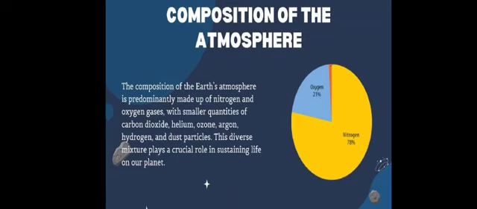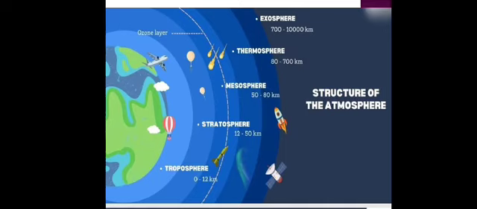And the structure of the atmosphere is divided into five main layers: troposphere, stratosphere, mesosphere, thermosphere, and exosphere. Now, the troposphere. This is the lowest and therefore the densest layer of the earth's atmosphere, containing the bulk of the atmosphere's total mass. It contains the air we breathe. This is the layer that contains the dust particles and the water vapor. Due to their presence in the troposphere, all weather phenomena like clouds, rain, snow, lightning, thunder, etc. take place in this layer.